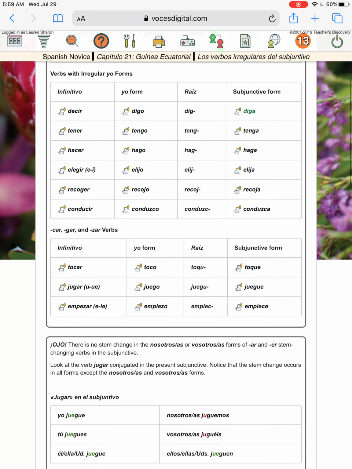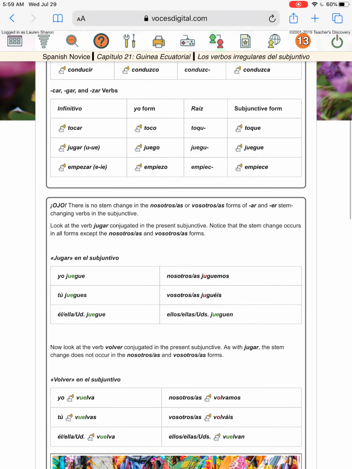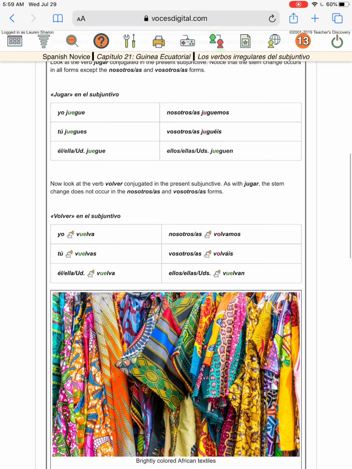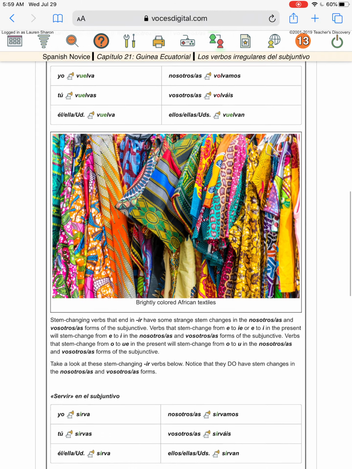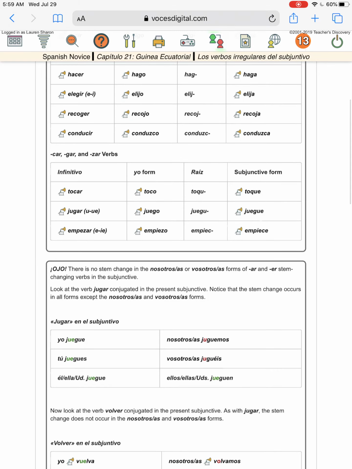You can see irregular yo conjugations, a reminder of those CAR, GAR, and ZAR verbs, and then a reminder of having those stem changes that turn into boot verbs there. So definitely check that out.